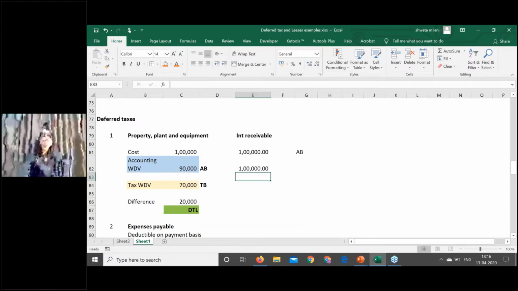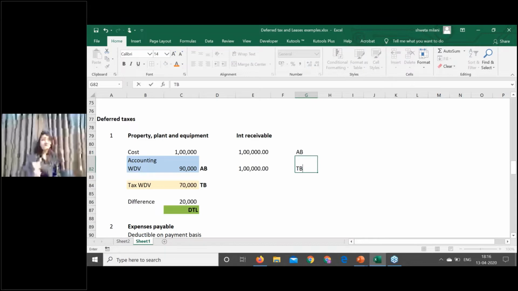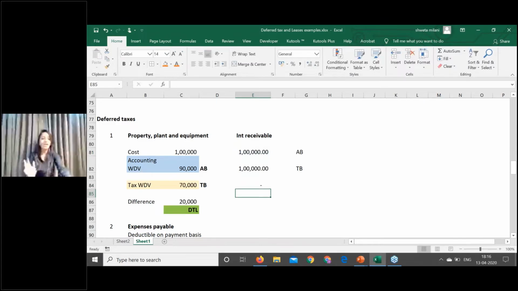If even in my accounting books the income is offered for tax, and even in my tax books the income is offered for tax, should logically a deferred tax arise? Obviously no. So logically also the tax base has to be equal to the accounting base. That is why the tax base would be the exact amount appearing as the accounting base, and there won't be any deferred tax. So the difference between accounting base and the tax base is zero.